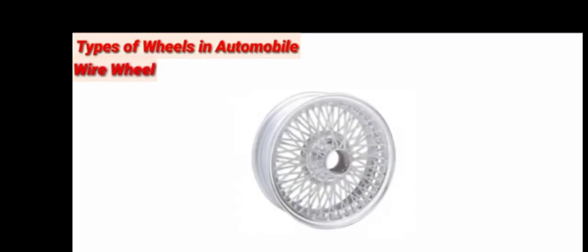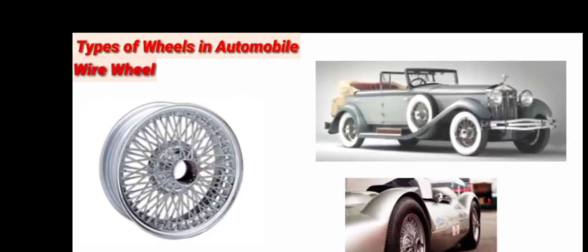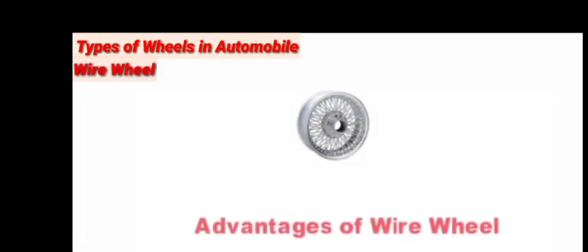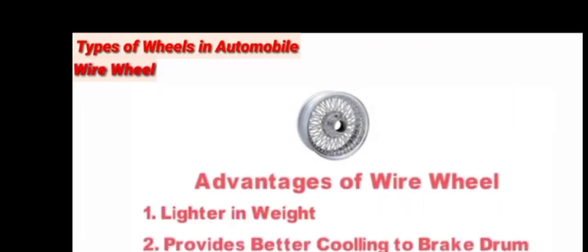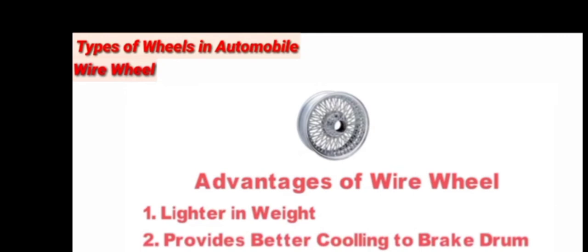Wire wheel is the earliest type of wheel used in automobiles, but presently its use is limited to certain vintage sports and racing cars. Some advantages of wire wheel are lighter in weight, provide better cooling to the brake drum, easily mounted or removed from axle. Disadvantage of wire wheel: due to presence of hole in rim, tubeless tire cannot be fitted over it.